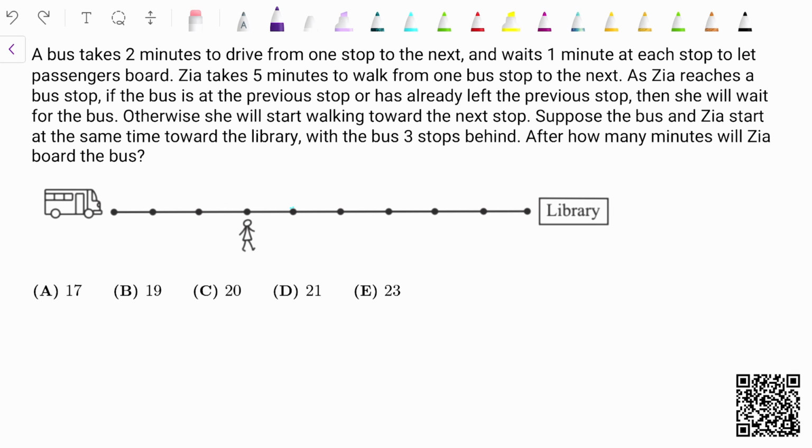Suppose the bus and Zia start at the same time toward the library, with the bus 3 stops behind. After how many minutes will Zia board the bus?